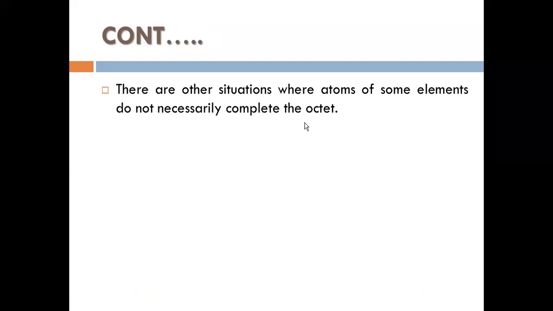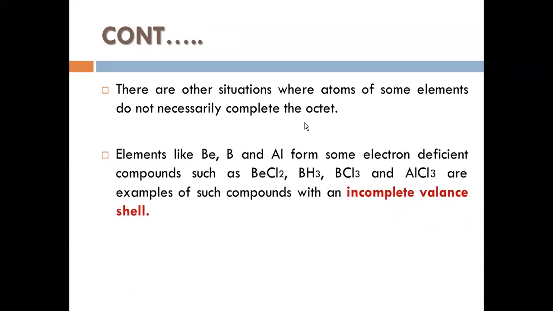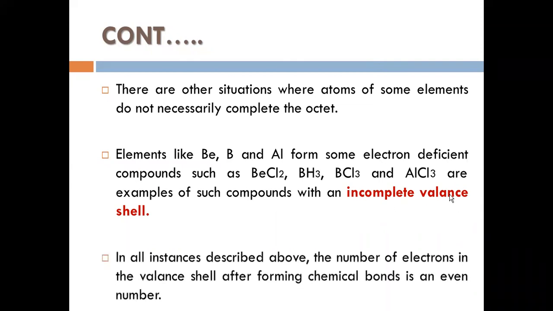There are other situations where atoms of some elements do not necessarily complete the octet. We call that an incomplete valence shell, an electron deficient compound. Simply, we speak of it as an electron deficient compound. Who are they? Elements like beryllium, boron, and aluminium are unable to complete the octet rule. We call them electron deficient compounds. Such compounds ultimately have an incomplete valence shell, so you couldn't see the octet rule.